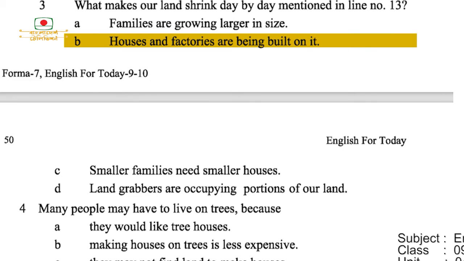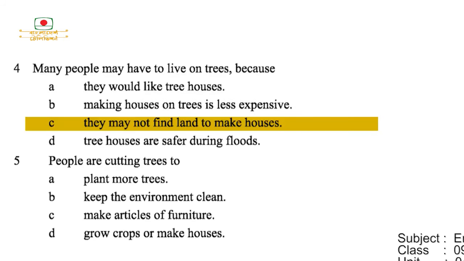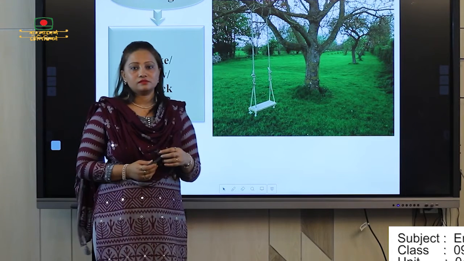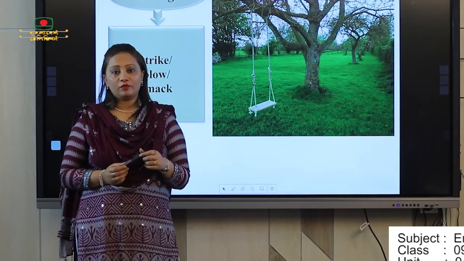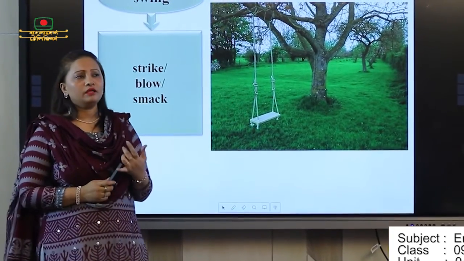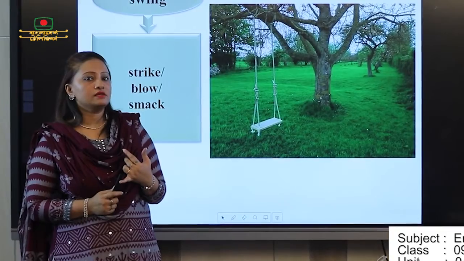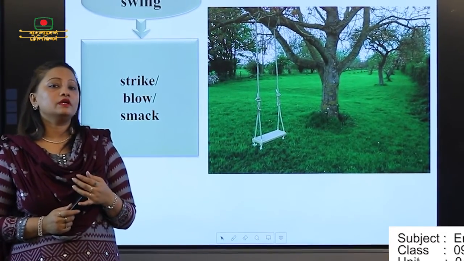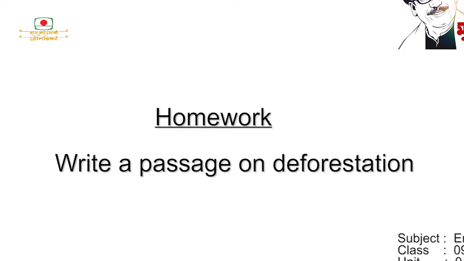Number 4. Many people may have to live on trees because they may not find land to make houses. People are cutting trees to grow crops or make houses. So after reading the lesson, what do we learn? Our food problems are basically the important problems. And one important paragraph from the passage is that we don't need to cut our trees from Bangladesh. So the important paragraph is deforestation.